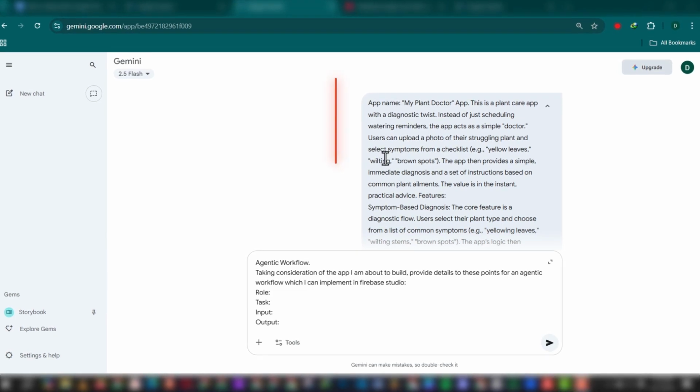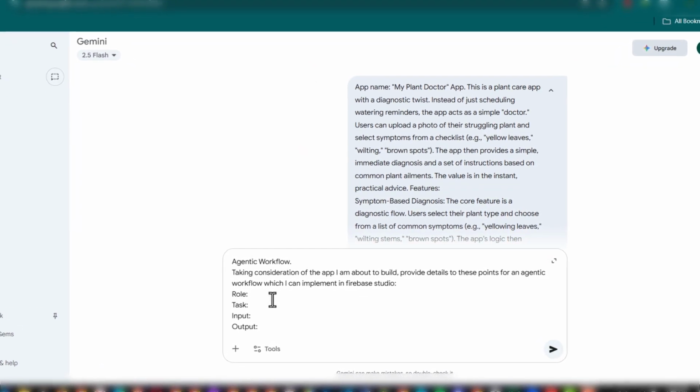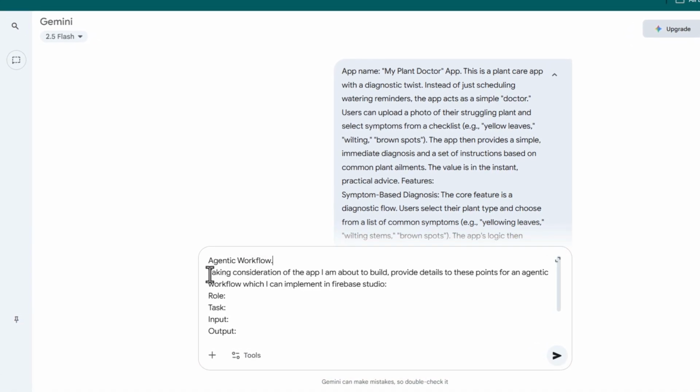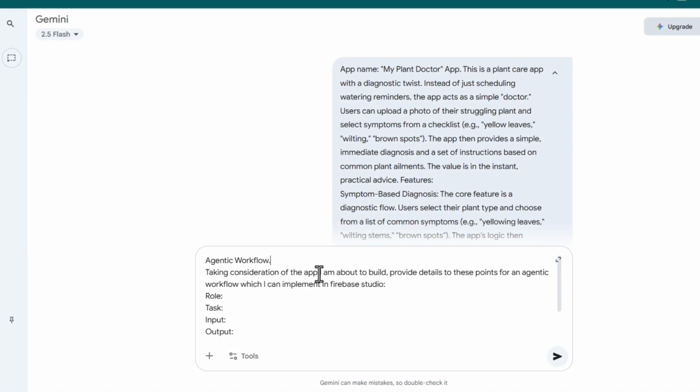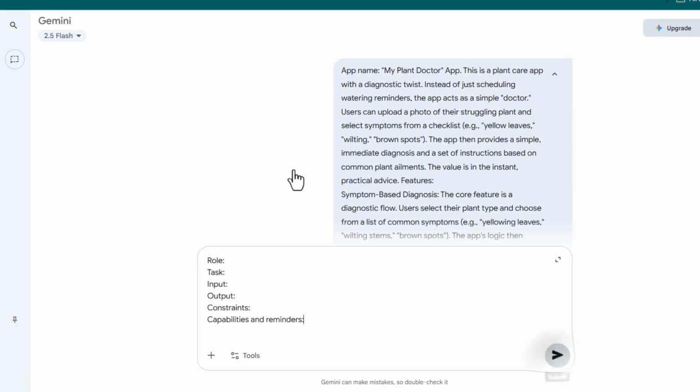After giving Gemini some perspective of the kind of application we are about to build, I then go straightforward to request an agentic workflow. I tell Gemini, taking into consideration the app I am about to build, provide details to these points for an agentic workflow which I can implement in Firebase Studio. I mention role, task, input, output, constraints, capabilities, and reminders. And now let's see what Gemini comes up with.